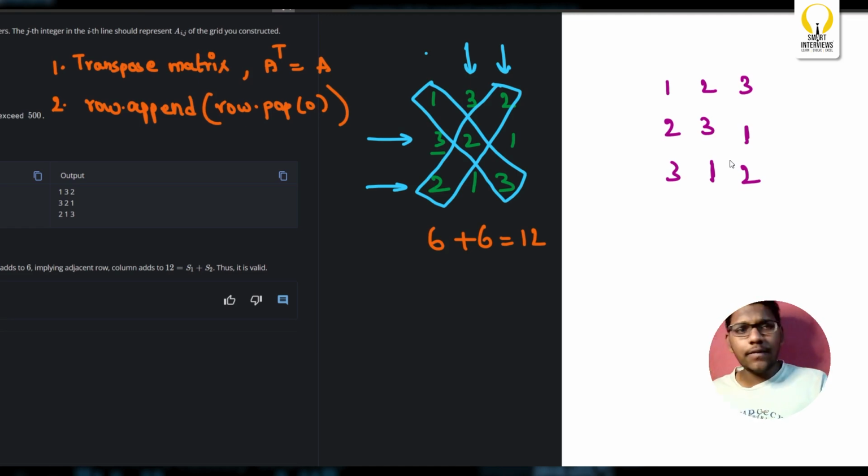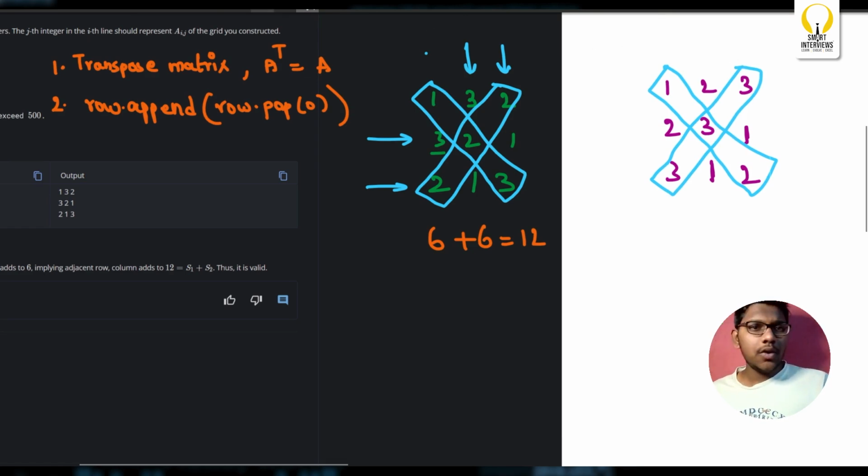Okay, now I'll try to validate it. 1, 3, 2 and 3, 3, 3. Now what is 1 plus 2 plus 3? 6. 6 plus 9, 15. So S1 plus S2 is 15. We'll see if it is being matched.